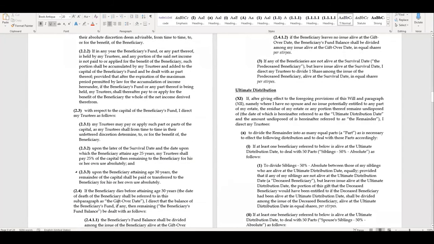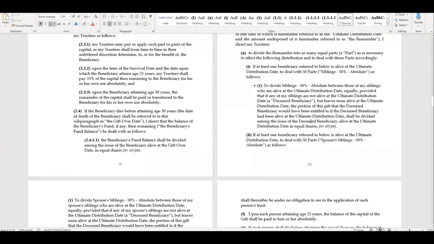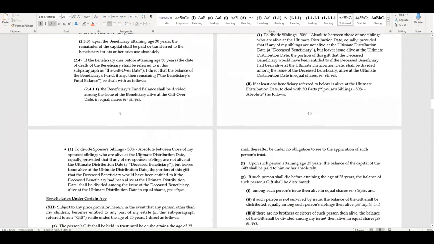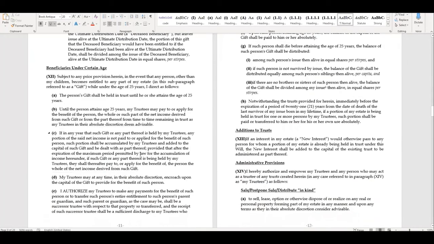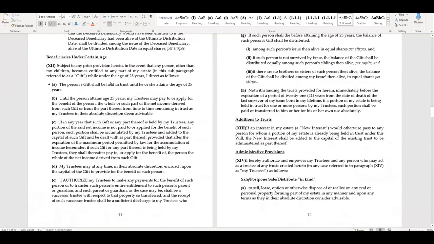Gift over, God forbid they don't survive to 30, going to their kids or else to the other children or child. And then we have the ultimate distribution. Everyone is gone. We've got it divided between the siblings, 50%, and the spouse's siblings, 50%. We have a standard trust built into the will because it knows that there might be beneficiaries who could inherit under the age of 25 other than the children. So we've got this standard trust provision for them.